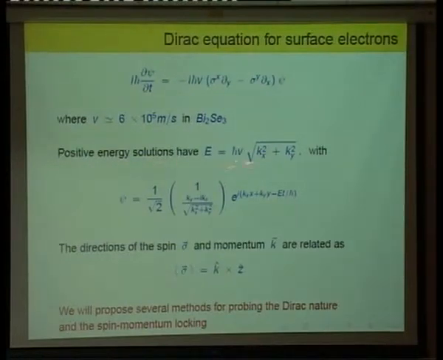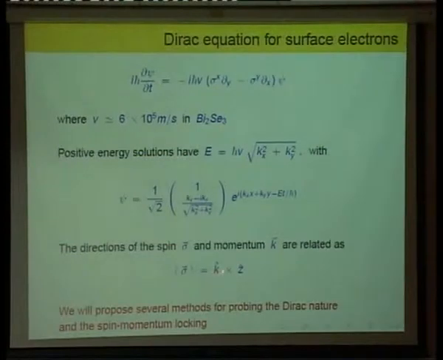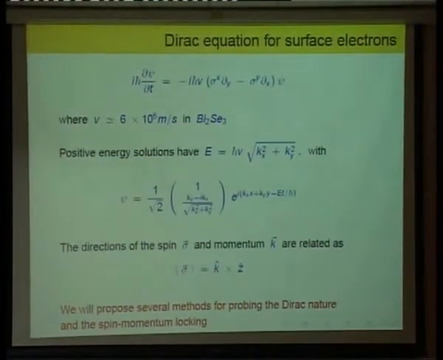So here the form of the solutions, let's say positive energy, and these are the wave functions. And so if you take this wave function and calculate the expectation value of the spin, you discover that it's in a direction which is perpendicular to both the outward normal to the surface and the linear momentum. So that's what I meant by spin momentum locking. Okay, so the rest of the talk are these different papers that I'll talk about. We basically propose many different methods for probing the Dirac nature of the electrons and also this phenomenon of spin momentum locking.